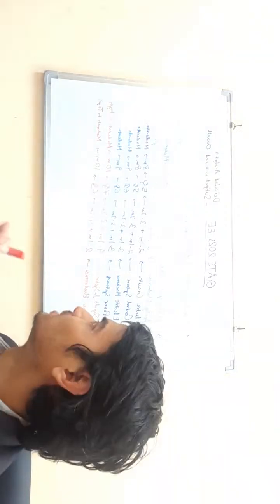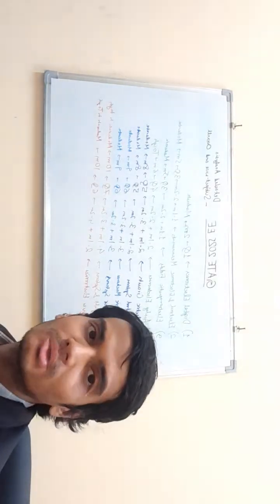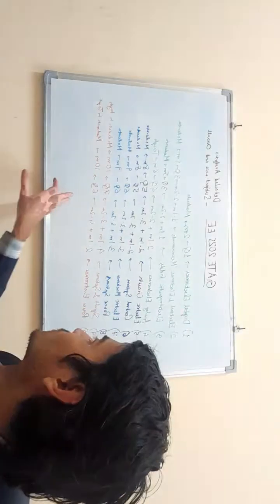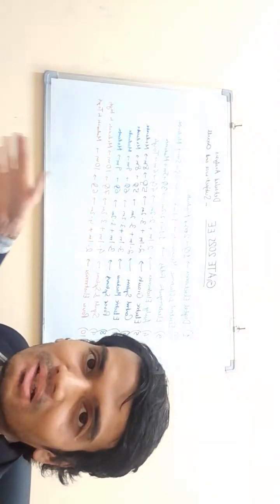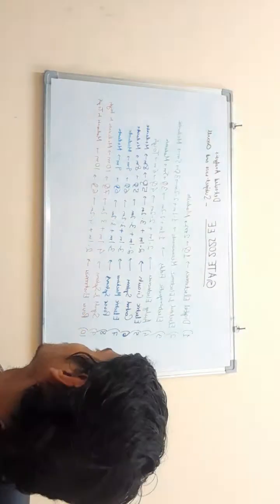So it was distributed from the different topics in power electronics. So in my opinion, it would be moderate to tough while answering in the exam pressure. So 10 marks came from power electronics.